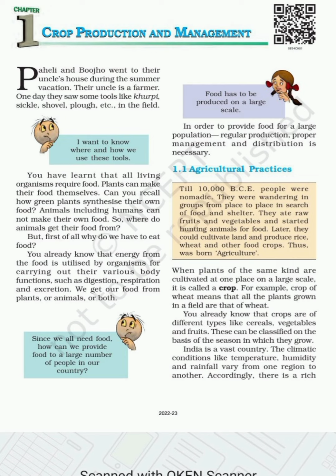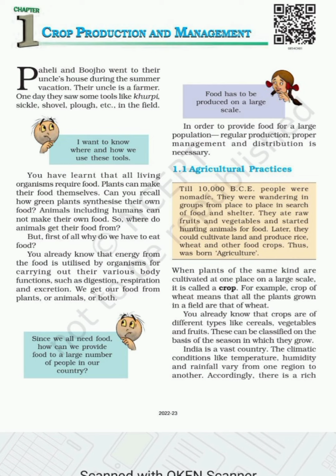Since we all need food, how can we provide food to large number of people in our country? Okay, this is a question. Food has to be produced on a large scale. In order to provide food for a large population, regular production, proper management and distribution is necessary. Then agricultural practices.